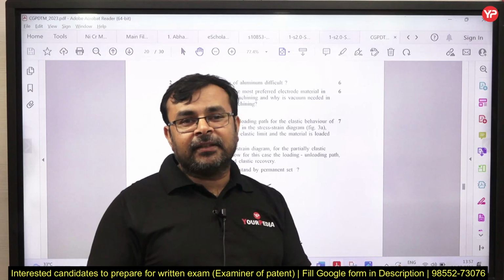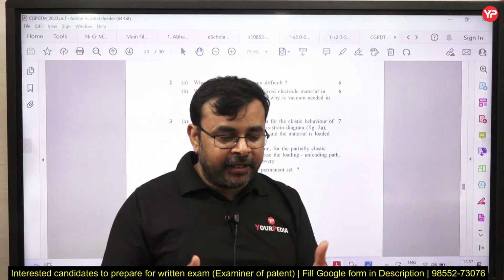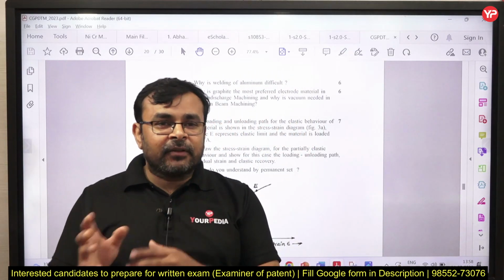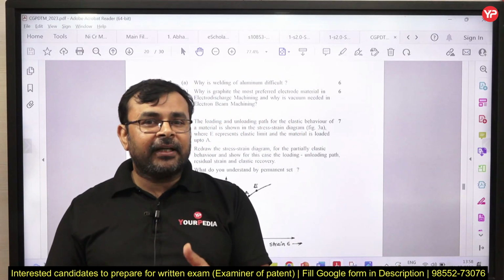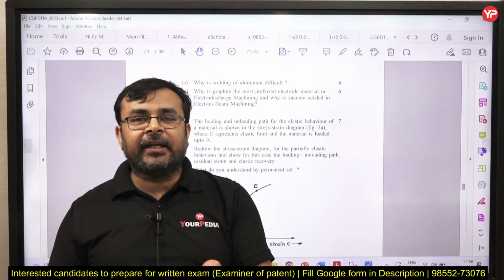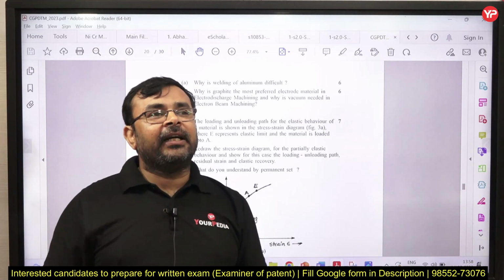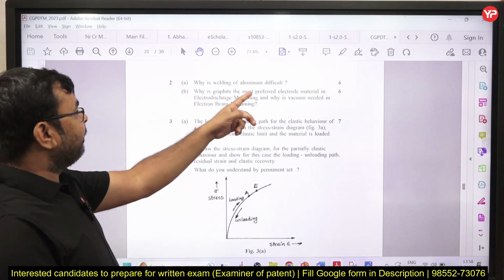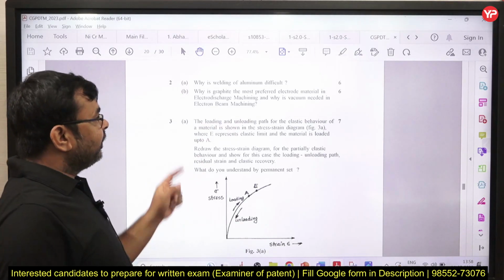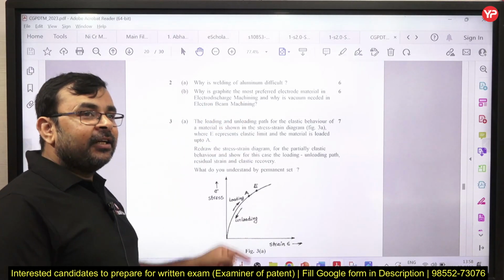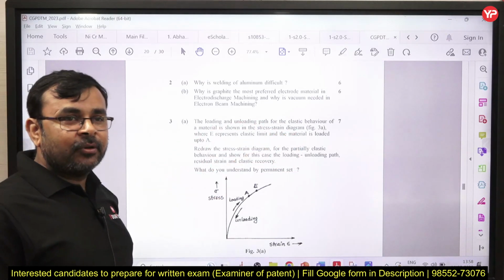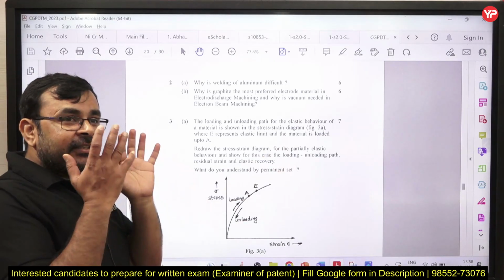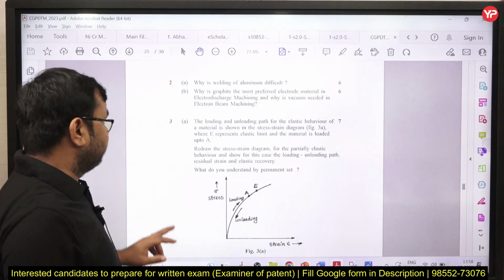Similarly you need to give the answer: it is a highly reflecting material, and aluminum also reacts with oxygen and produces oxides, which is why it creates difficulties in welding. Then how do you eliminate these difficulties? Like this, an indirect question may ask, why is graphite the most preferred electrode material in electric discharge machining. They do not ask directly what the EDM process is, explain with a sketch. They ask a question like this. So these are completely conceptual based questions.